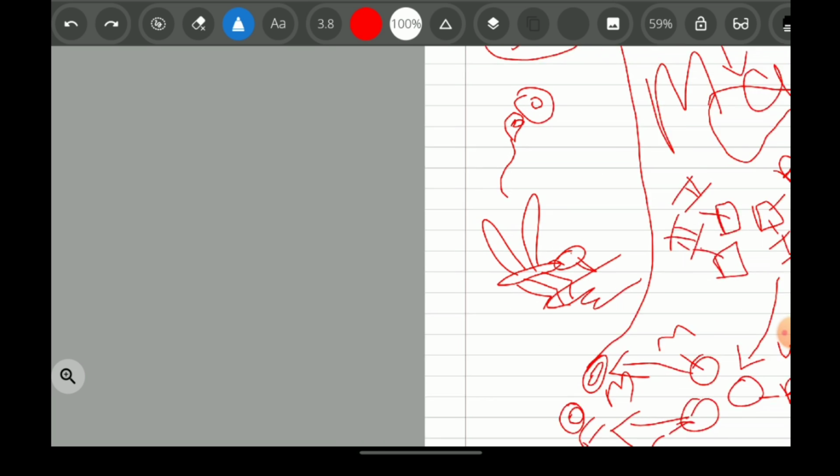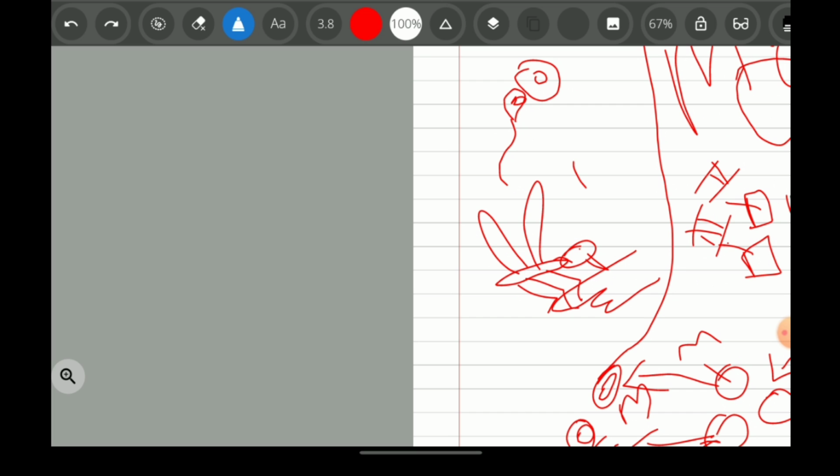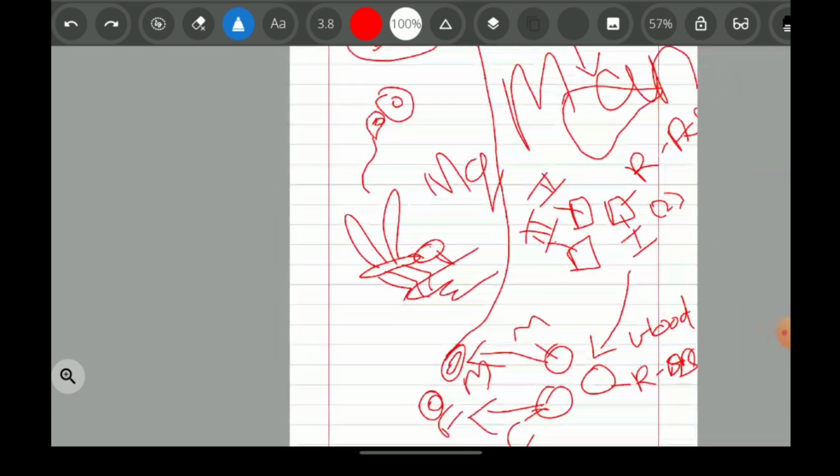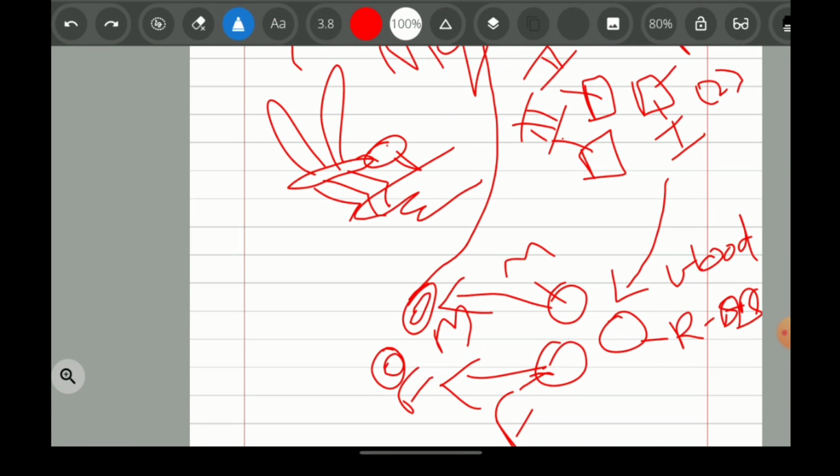The next part happens in the mosquito. Let us write this MQ. The next things which I'm going to discuss happen in the mosquito. Now this is an infected man and this mosquito is a non-infected mosquito.